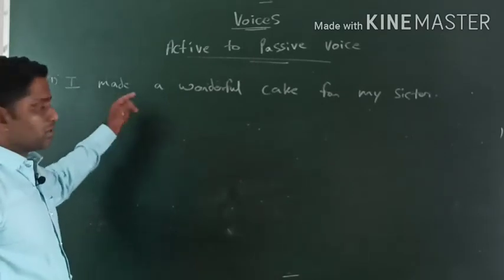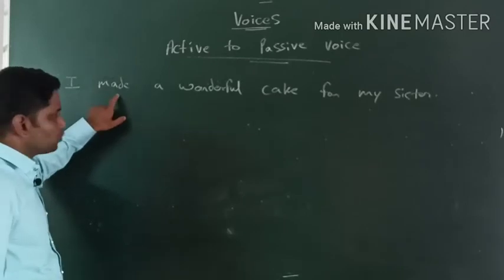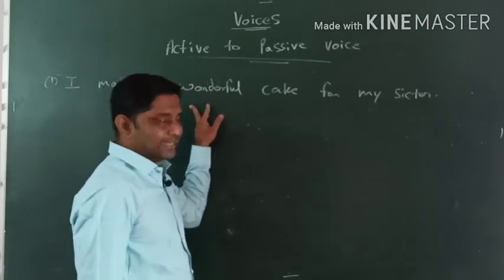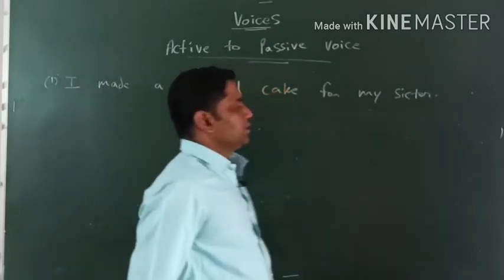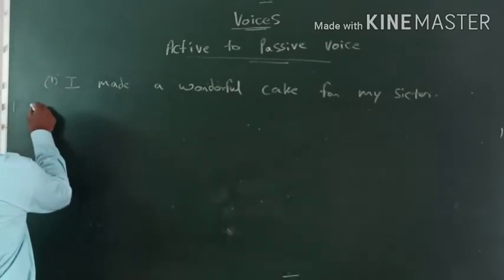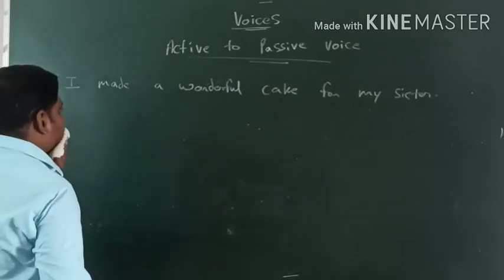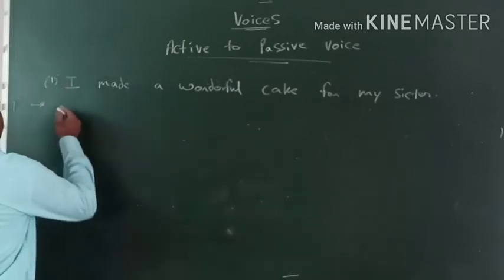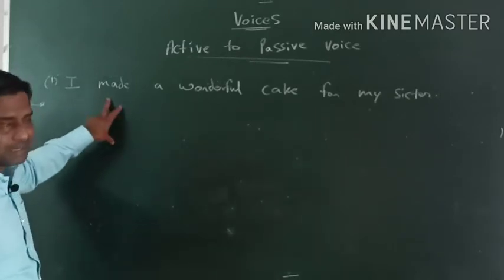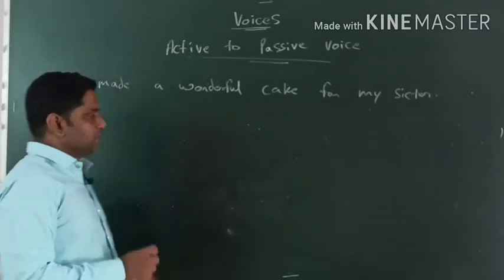The sentence I have written on the board is in simple past. I is a subject, made is a V2, the second form of action verb, a wonderful cake is an object, direct object. For my sister is a complement, additional information, right? So how do we deal? Now this is active voice. ये कौन से voice में है? Active voice. Now if you have to convert into passive voice, then definitely we should remember the formula. Formula क्या है passive voice के लिए, especially simple past tense में?